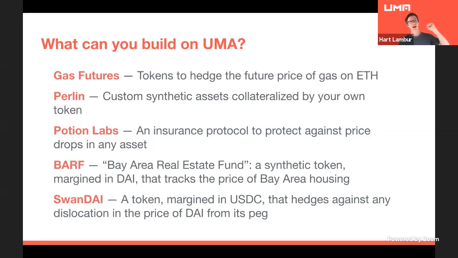And at ETH Boston last year, a group of three guys named Will came up with a token called Swandai that would allow you to hedge against any dislocation in the price of DAI from its peg. And this also shows that we could create price identifiers and have a lot of flexibility around the design of this contract, because again, we're just looking to only enforce or dispute. We can have a pretty complicated contract in terms of what the payout structure would look like, that is all evaluated off chain and only resolved with a relatively rare dispute.